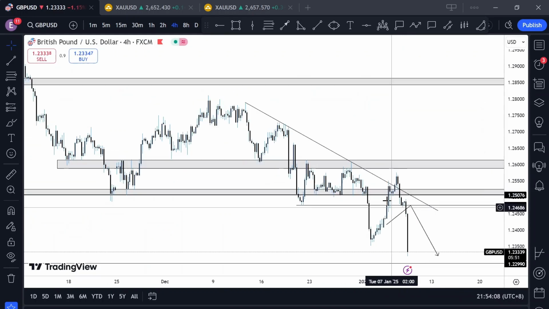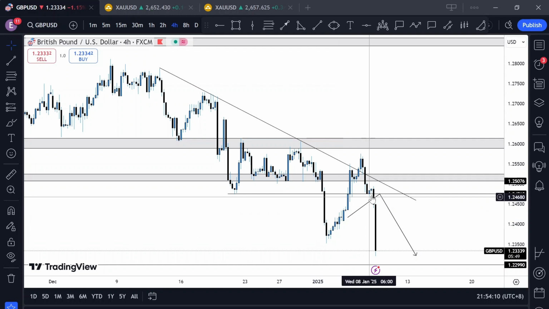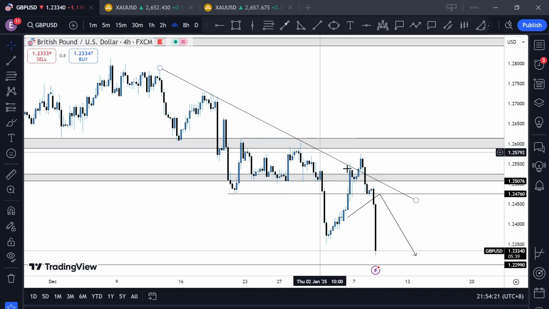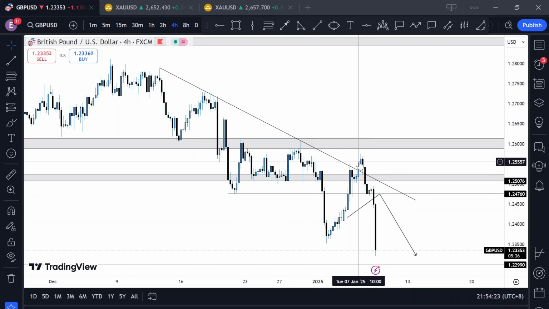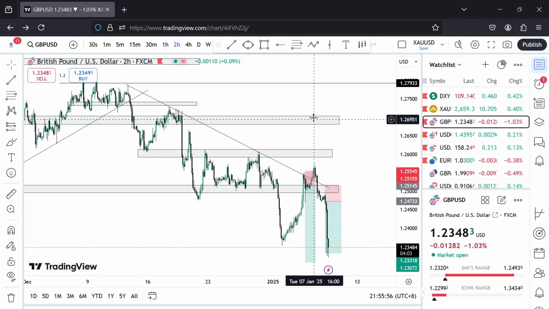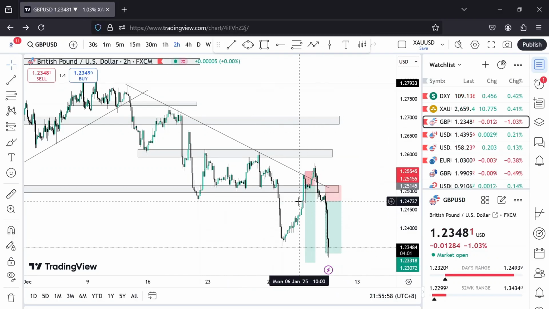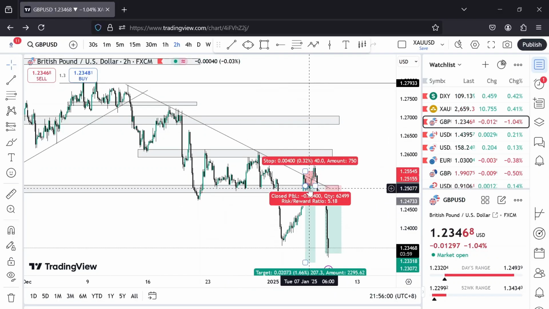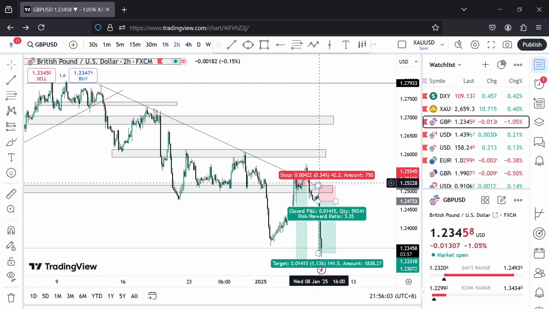Starting out with Pound USD, my anticipation was for price to pull back to these regions of 1.2475 or potentially the 1.25 psychological region, and we basically had that happen. But at the same time we had an overextension that took me out with my first entry around this region here, but I got in for a second entry around this region. So you see the first entry I had was around 1.25, let's say 1.2521.